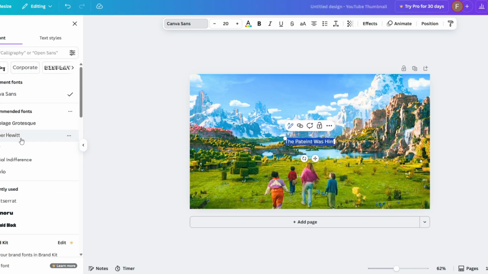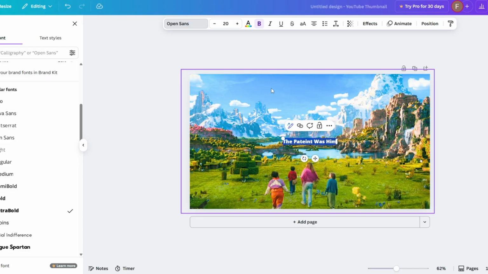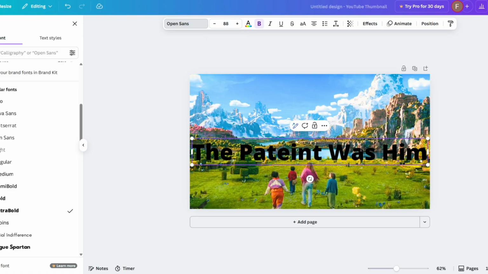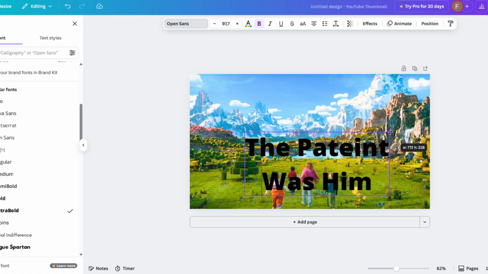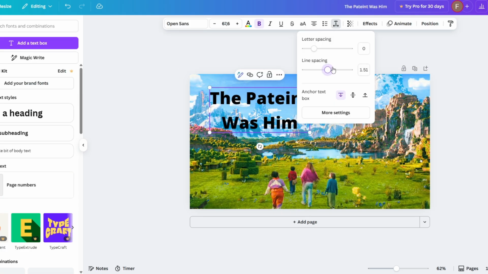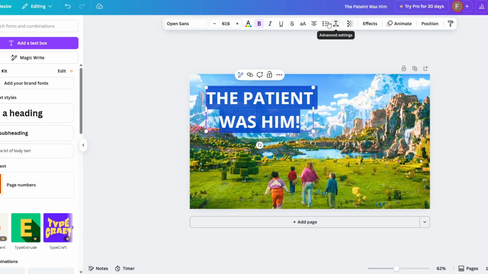And I would just choose a kind of strong font. So maybe something like Open Sans. The patient was him. Now I would just make that big, something like this. And I would take that down a bit. Then I would move it to somewhere like this, and I would make sure that there is a lot of space between it like that. And I might actually do it in just upper caps. Something like this. As you can see, yeah, that looks better.